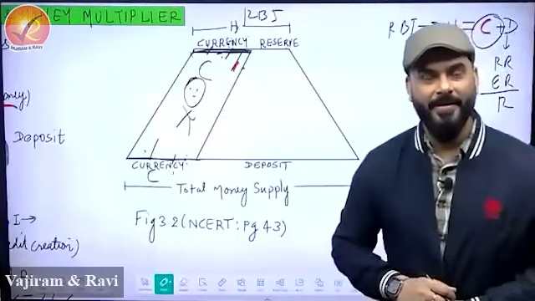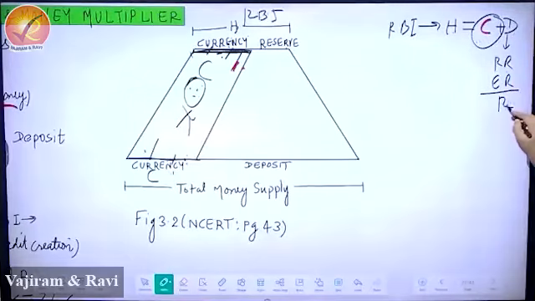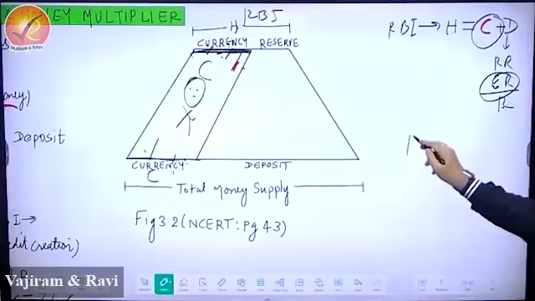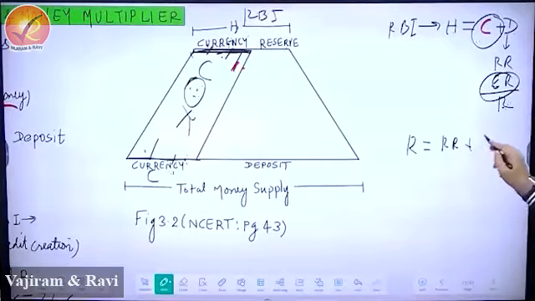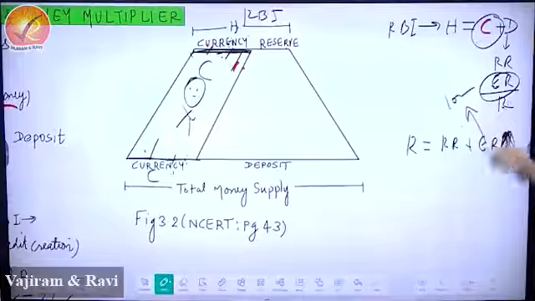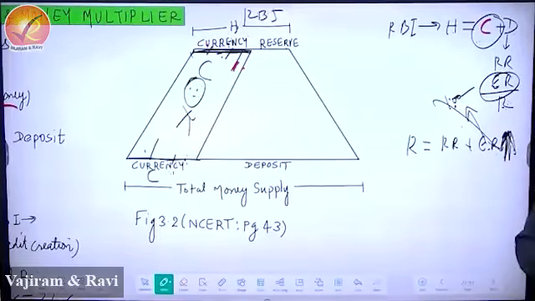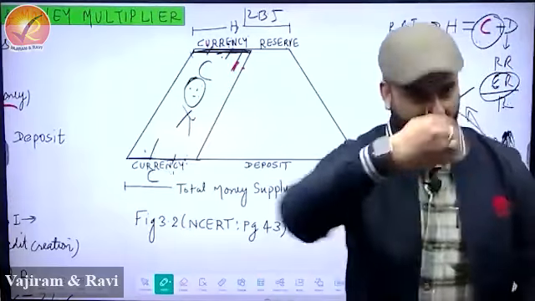What is this? Reserve. What is reserve? This reserve is the money which has two parts, required reserve and excess reserve. Out of required and excess, which will multiply? Excess. So I'm writing a formula, R is equal to required reserve plus excess reserve. So whenever excess reserve changes, if this bank gives more loan, how does the bank give loan? Through excess reserve. The moment excess reserve is given as loan, so 100 rupees loan will be given, 110 rupees will come back. So if a bank gives 100 rupees as loan, 110 will come back.